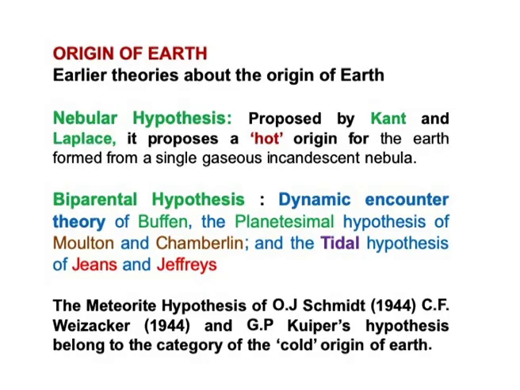Every planet has an origin. Similarly, Earth also has its own origin. Earlier, scientists proposed different theories on the origin of Earth. Various scientists expressed and proposed theories. The first one is the nebular hypothesis, proposed by Immanuel Kant and Laplace, which proposes a hot origin of Earth, formed from a single gaseous and incandescent nebula.